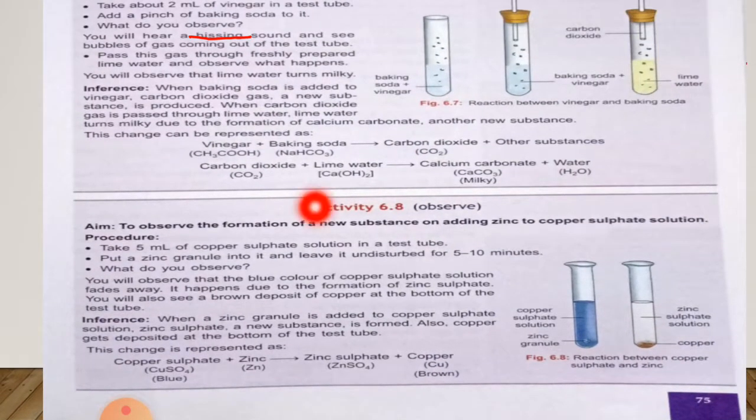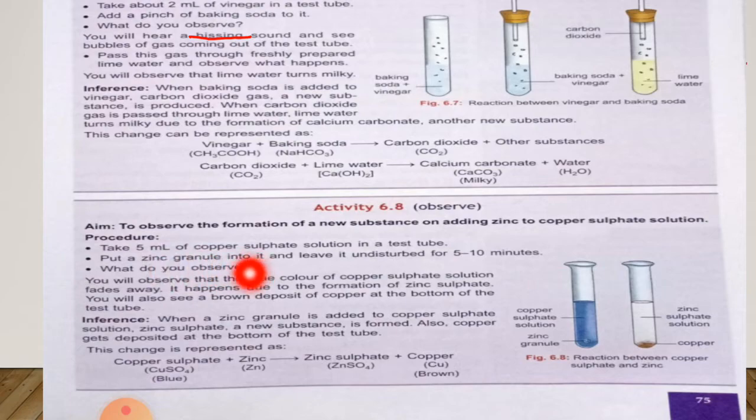Now see activity 6.8. To perform this activity, we have an aim to observe the formation of a new substance on adding zinc to copper sulfate solution. Procedure: first, you have to take 5 milliliter of copper sulfate solution in a test tube. After it, you have to put a zinc granule into it and leave it undisturbed for 5 to 10 minutes. You have to leave it undisturbed for 5 to 10 minutes.